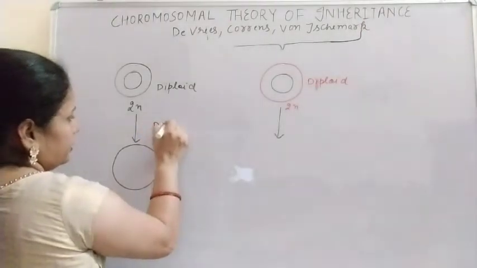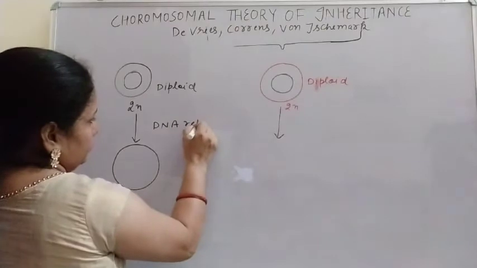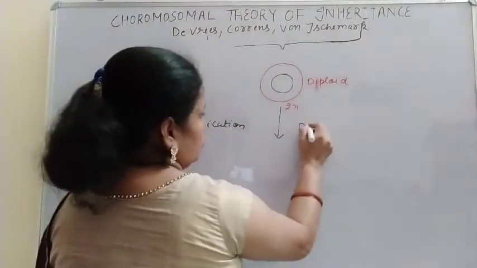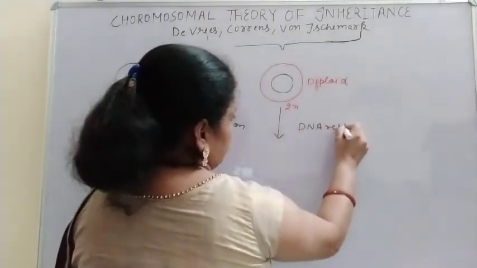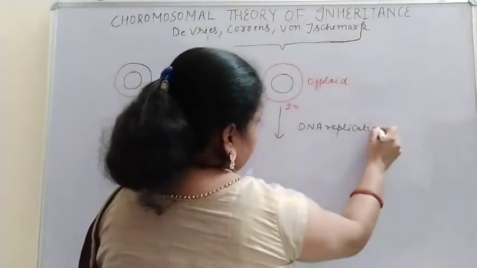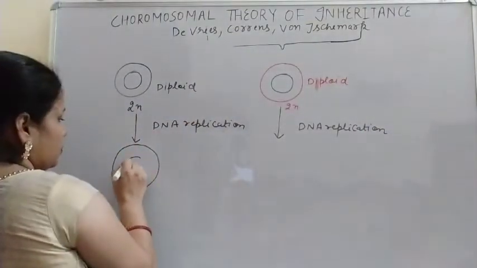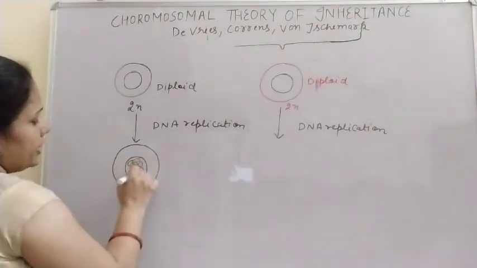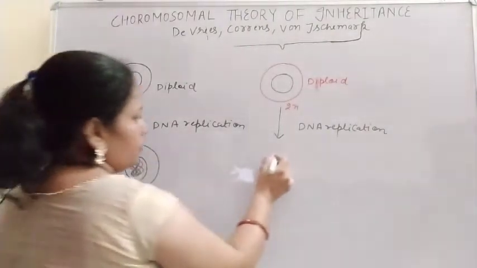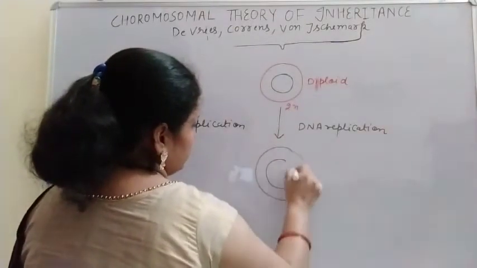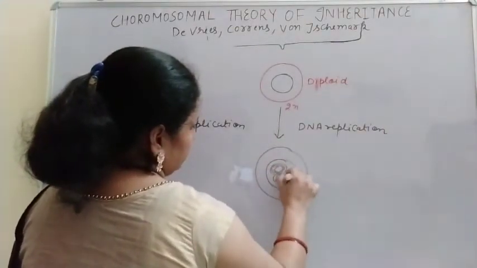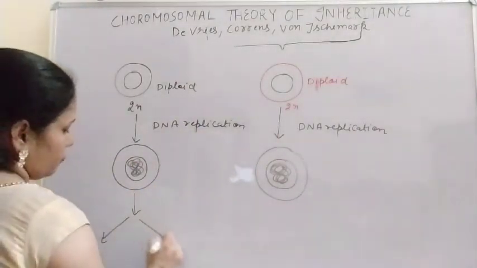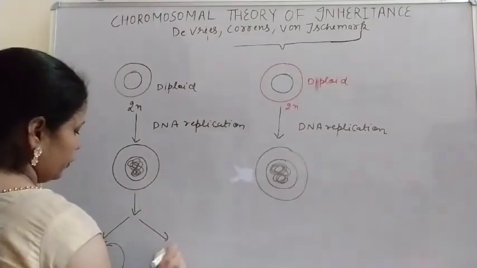So here we can write DNA replication, and here also DNA replication. The chromosome number remains the same, only the DNA doubles. After that the cell divides, and in the case of mitosis there is the formation of two cells.